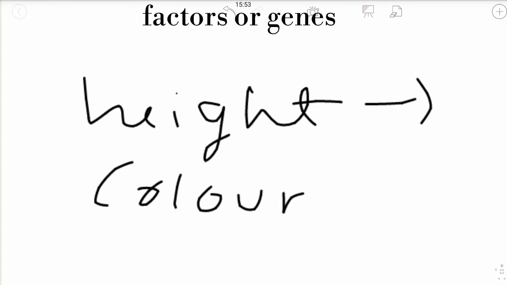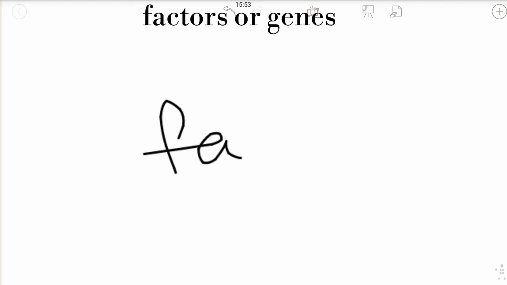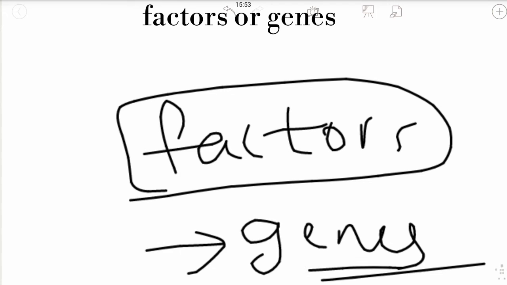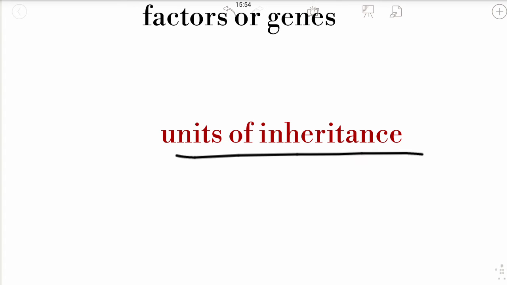He called these factors, but now we call them genes. Genes are passing from one generation to the next, from parents to progeny. These genes are the units of inheritance.